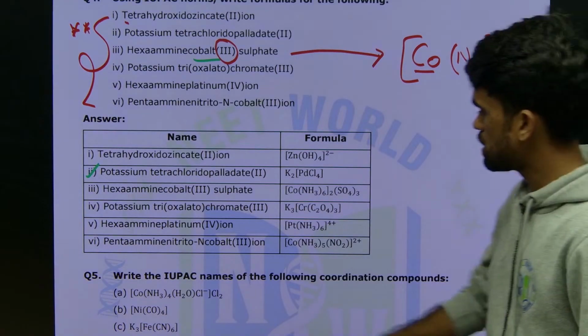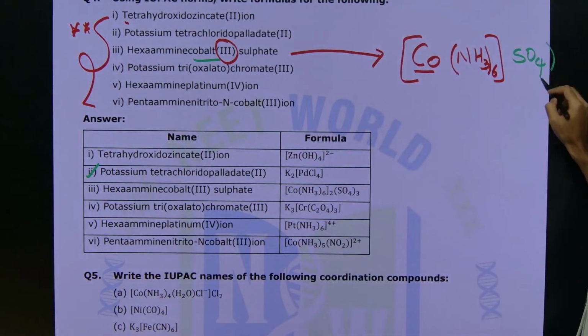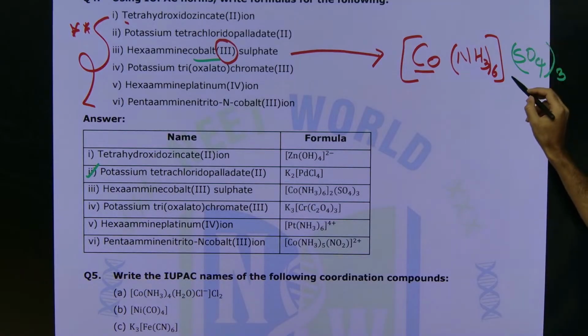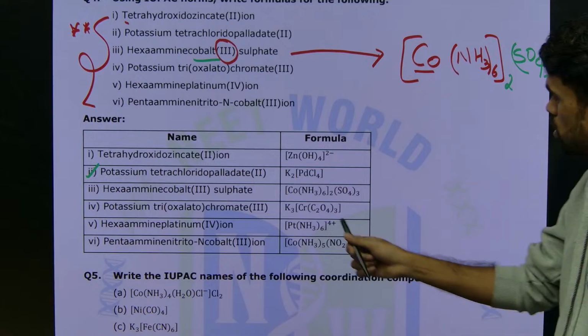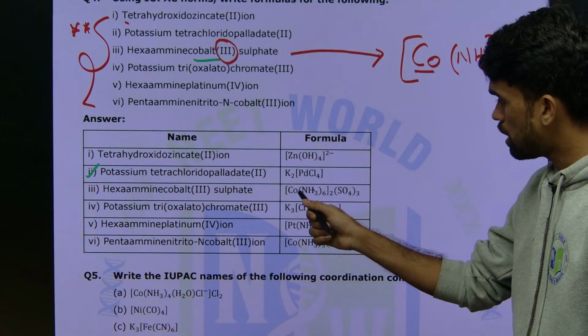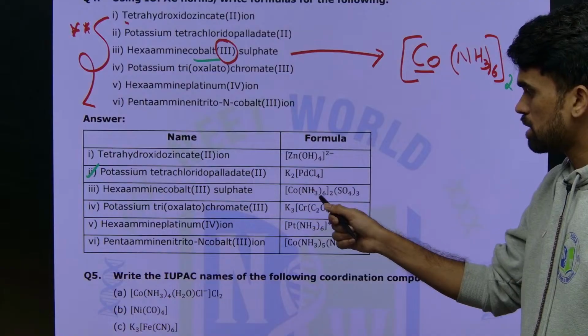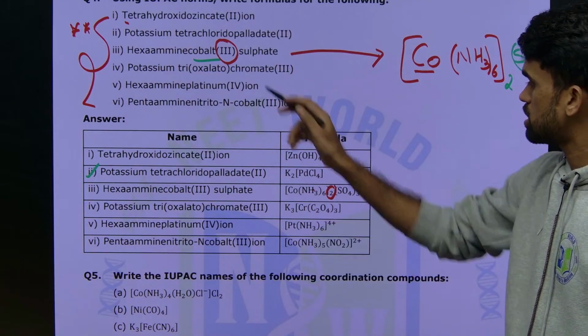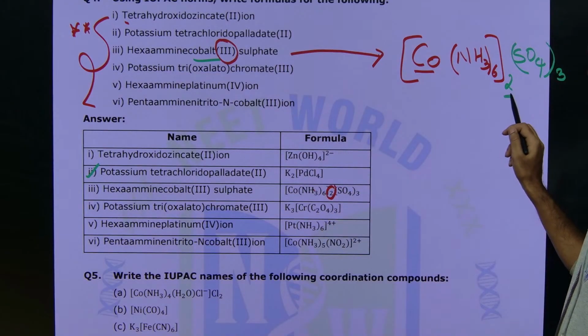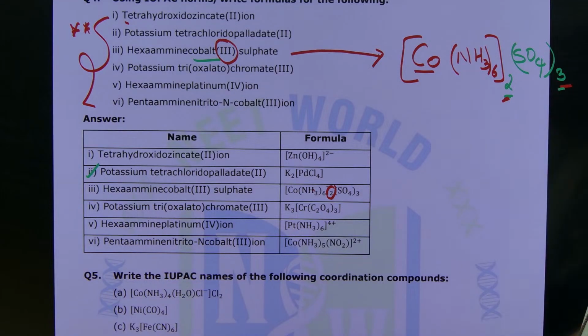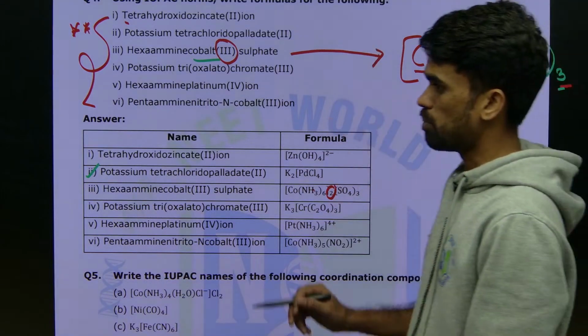The sulfate is there, so I am multiplying with minus 2 three times, so it becomes minus 6. So I want 2 here now, so I am writing 2 here. The hexaamminecobalt(III) complex has oxidation state 3, and to satisfy that, we are writing these numbers here, 2 and 3.